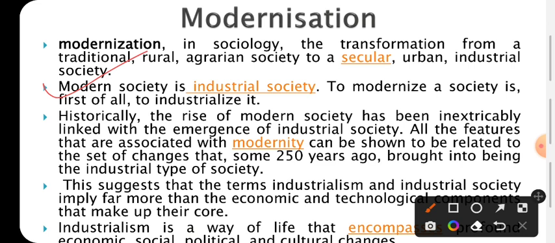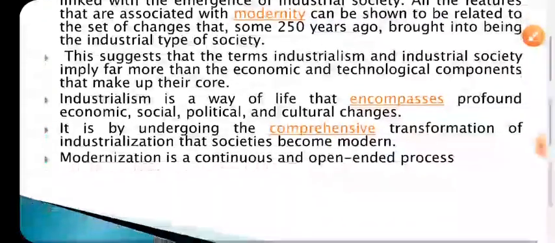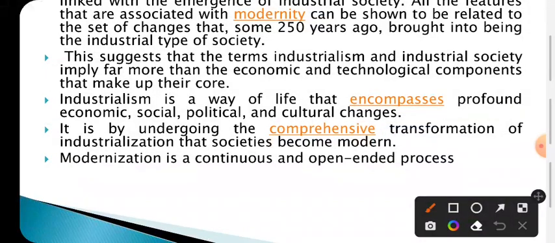Modernization means the various Indian values are to be promoted: a secular, urban, industrial society. What is our strength, the development of that indigenous strength is modernization. Through this comprehensive modernization, a comprehensive transformation will happen, and that will ultimately help the development of the nation.